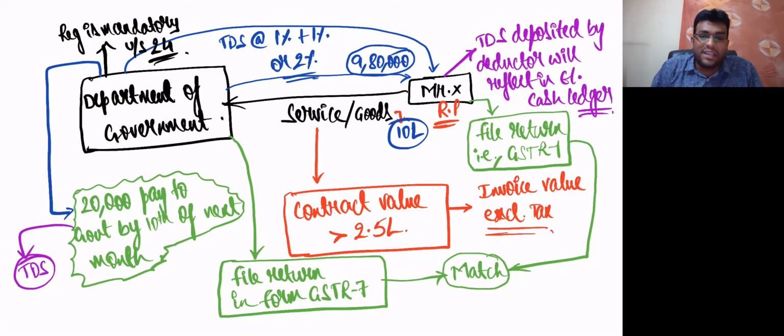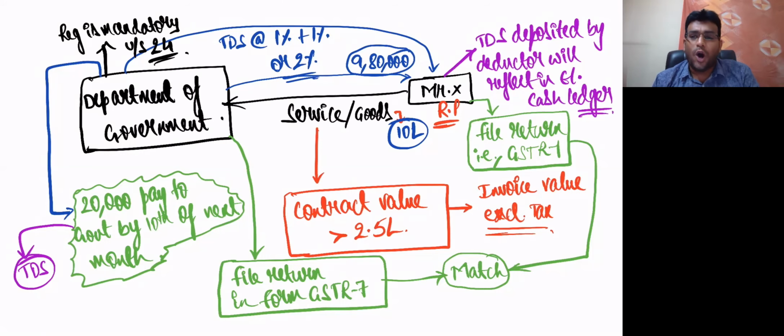That means we will always see the value before GST, not the value after GST. And one thing you need to understand is that whatever TDS they have done, they'll deposit with the government by 10th of next month. And that TDS, whatever they deposited, will reflect in electronic cash ledger of X. That means that 20,000 is not a loss. That 20,000 will come back to Mr. X in electronic cash ledger.